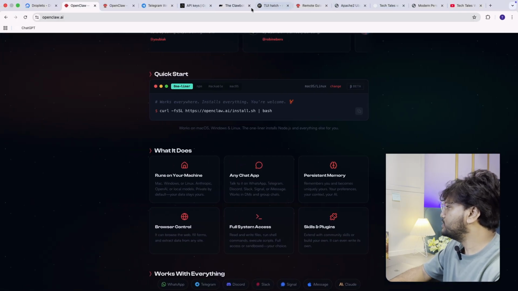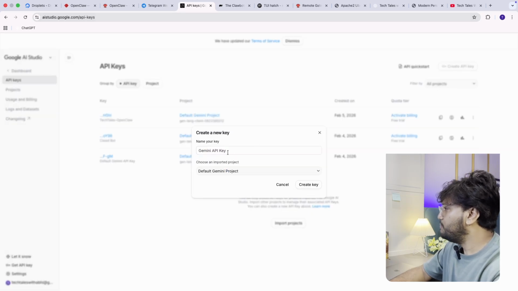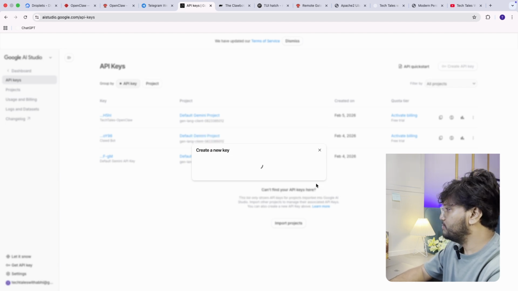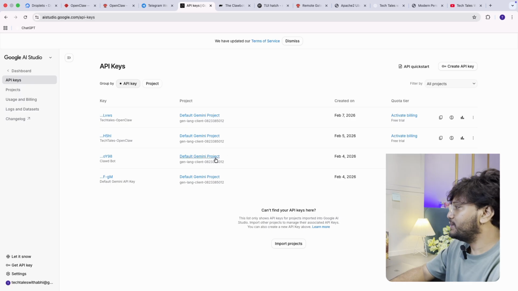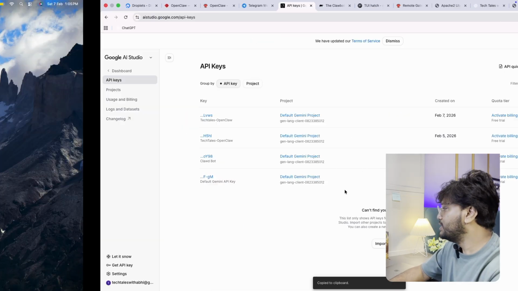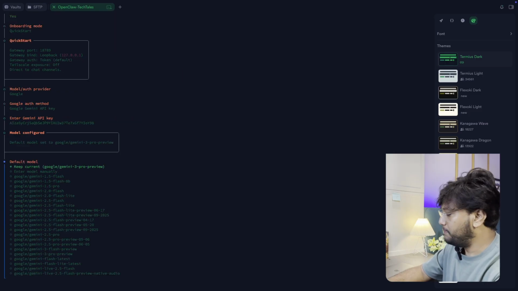So you need to visit the official site of Google, which is aistudio.google.com. You need to click here, create API key. Let's say I'm going to click here, name it Tech Tales dash OpenClaw, and create the API key. Your API key will be created. As you can see on my screen, I have multiple API keys which are active now. So anyone of you can use, but I prefer you use whatever you created. So you can click here and copy, and then go here and paste that key.